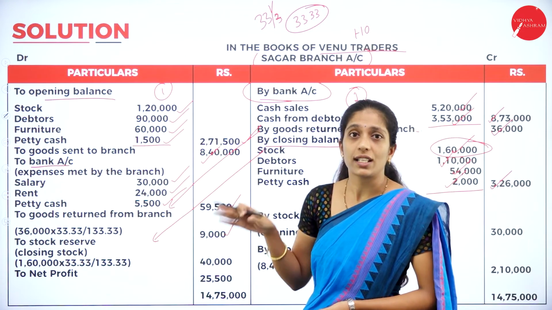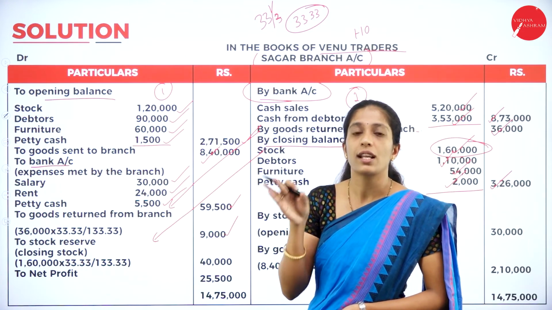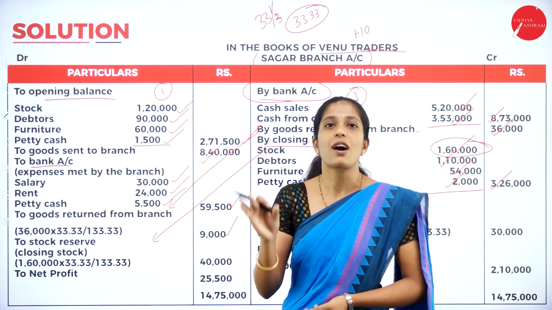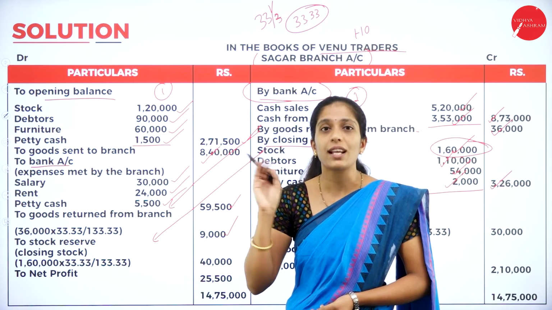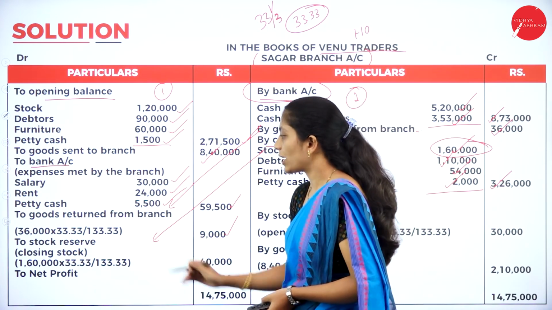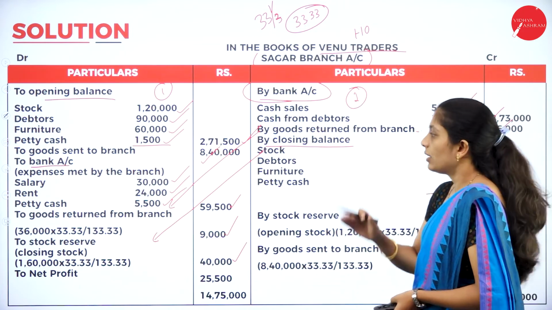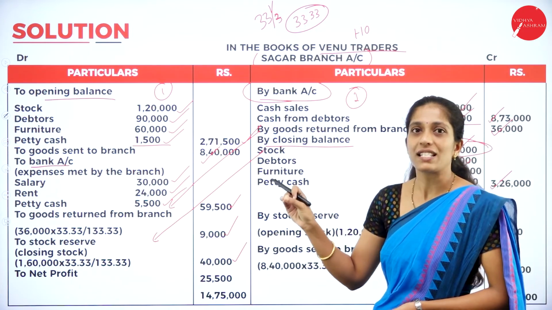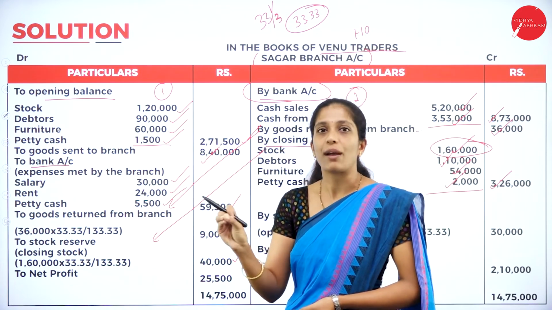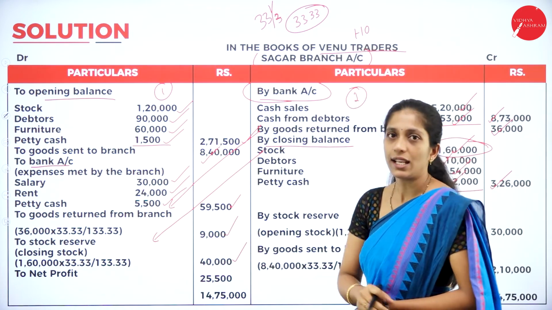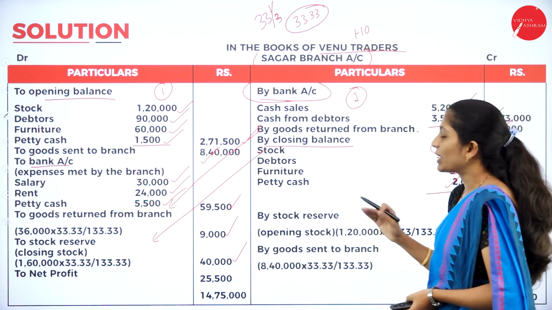Now why you are dividing it with 133.33? Why not with 100? Because cost plus 33.33 invoice price. So we have to include that. So when you calculate, you'll get 40,000. So you'll get some numbers in decimals, make it as a full amount. So you'll get 40,000. In the same way, coming to the credit side.